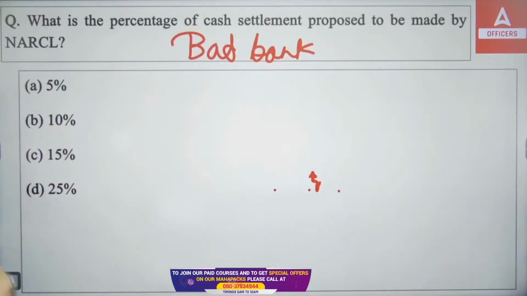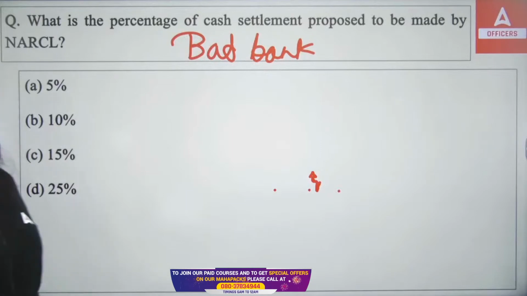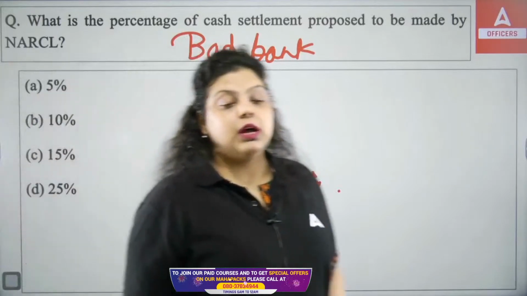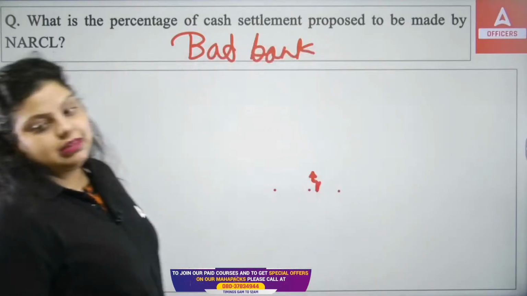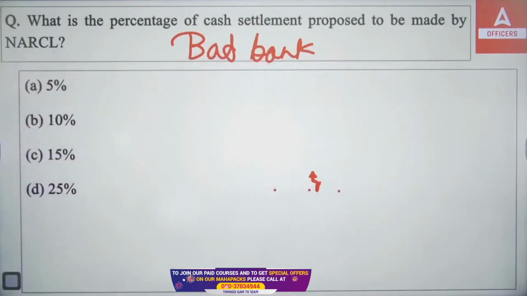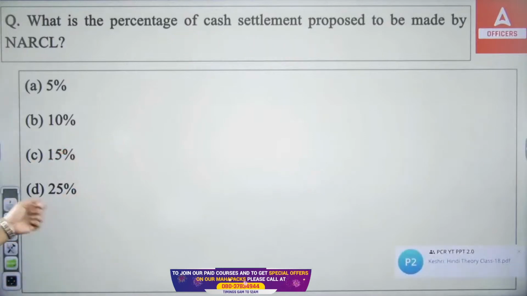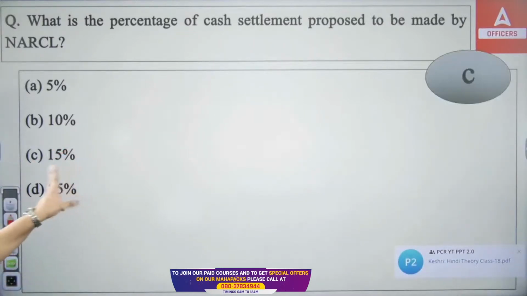So what percentage of cash settlement is proposed to be made by the National Asset Reconstruction Company Limited? Is it 5%, 10%, 15% or 25%? So the right answer here is 15%. 15% cash settlements are allowed. So the right answer is C.